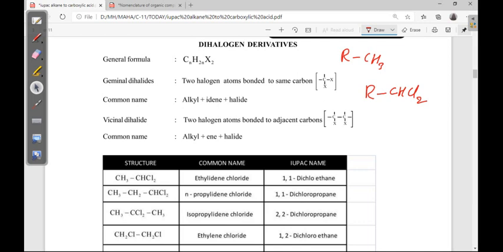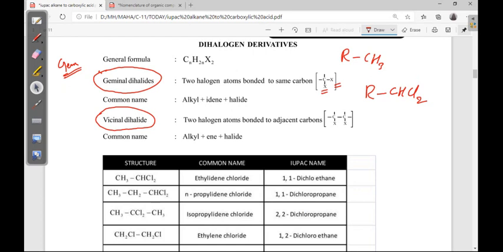One is geminal dihalides. Other one is vicinal dihalides. Geminal and vicinal. How will you remember gem? If one person is multi-talented, generally we call them a gem, gem student. So here on one carbon, if 2 halogens are there, that is geminal.